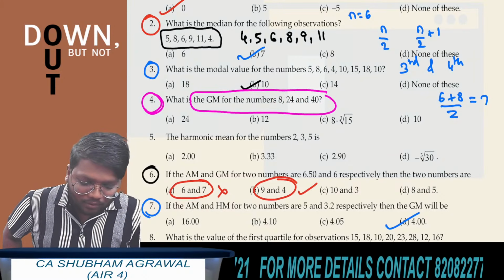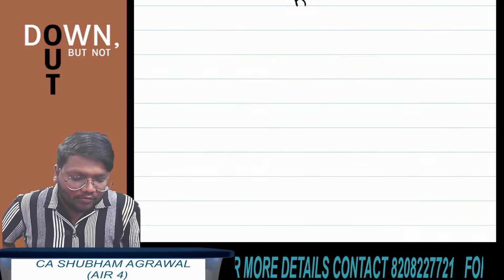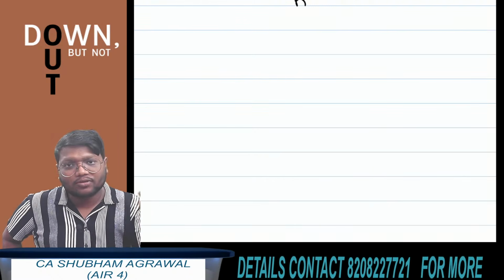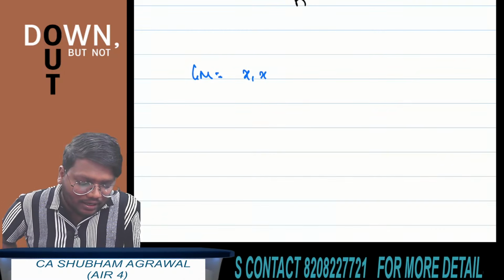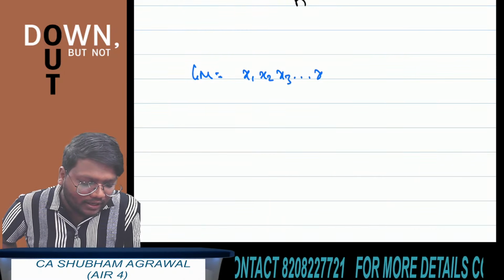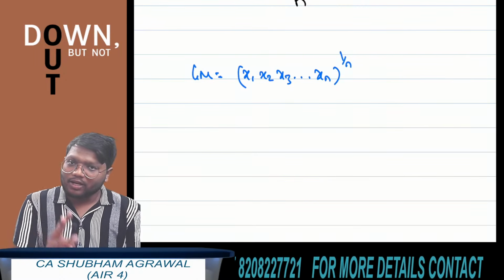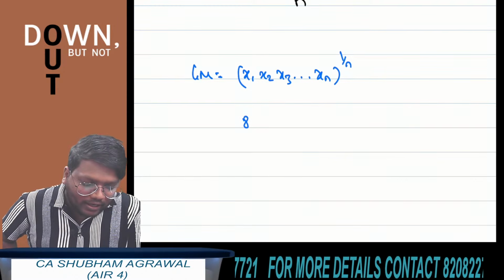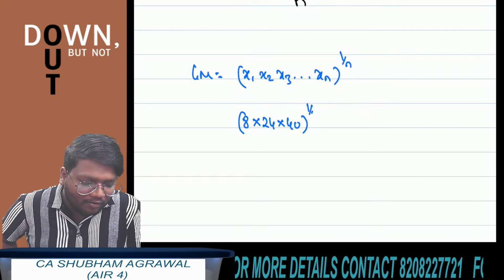Tell me, what is the formula to find the geometric mean? We already know the formula is the product of all the observations to the power 1 by the number of observations. Geometric mean is (x1 multiplied by x2 multiplied by x3 and so on till xn) whole to the power 1 by n. So here there are 3 observations, 8, 24 and 40. So 8 multiplied by 24 multiplied by 40 whole to the power 1 by 3.